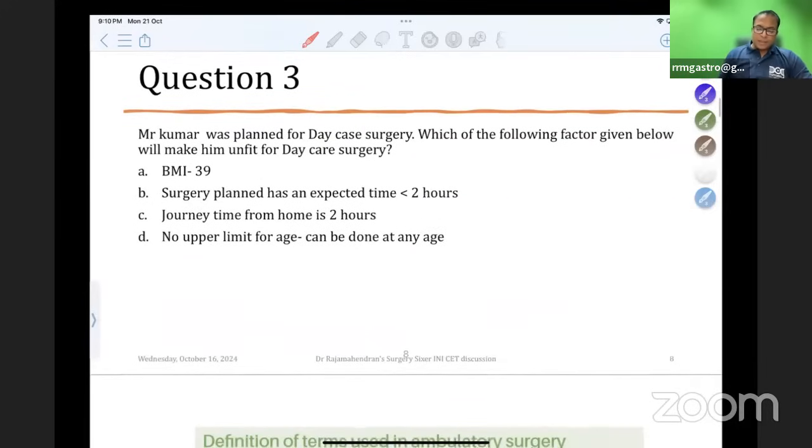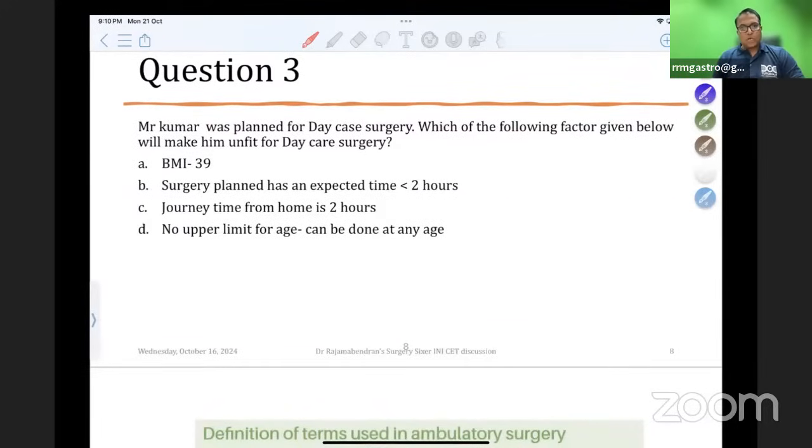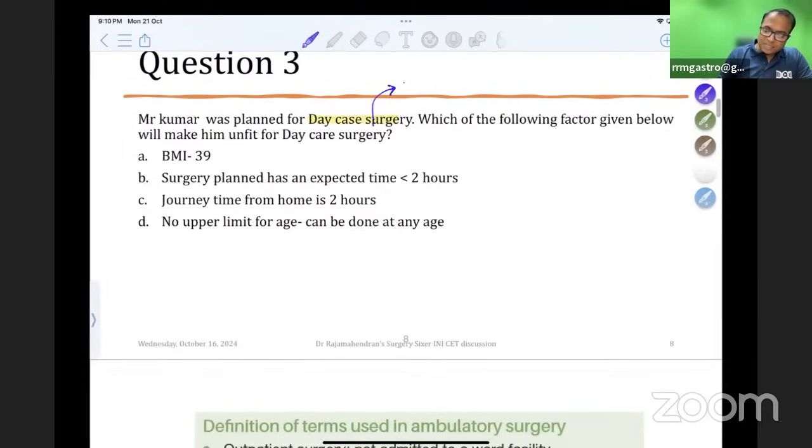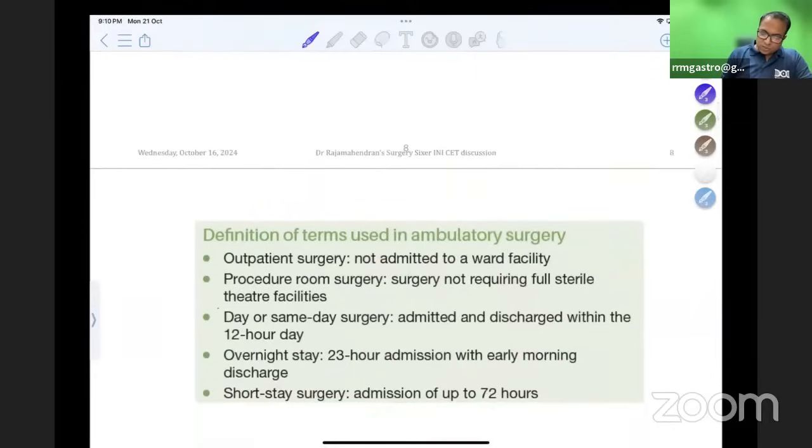Okay. So now the third concept is a very simple concept. If you have read this, you should answer. Otherwise, you should skip this type of question. It's about day case surgery. Day case surgery is a surgery in which the patient is admitted and discharged within 12 hours. That is what the definition says. So day care or same day surgery is a patient admitted at 8 a.m. and discharged at 8 p.m. That is the day care surgery we do in our practice.